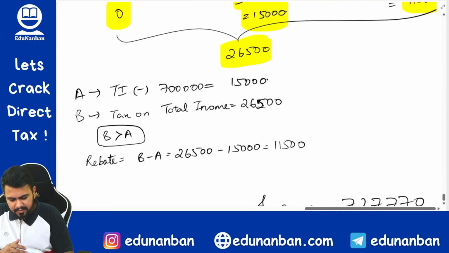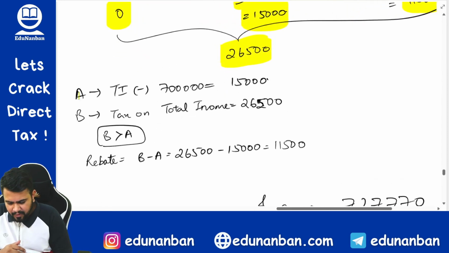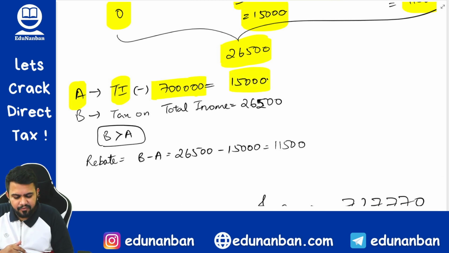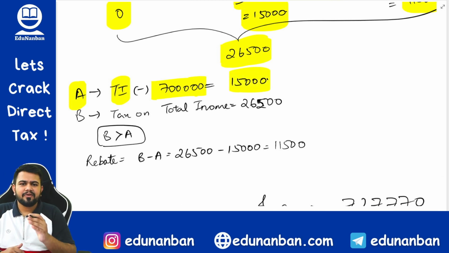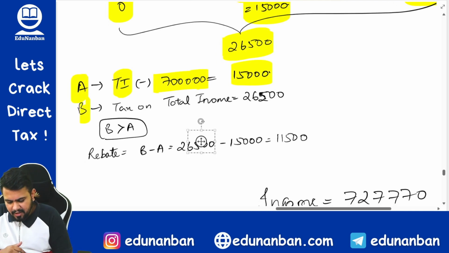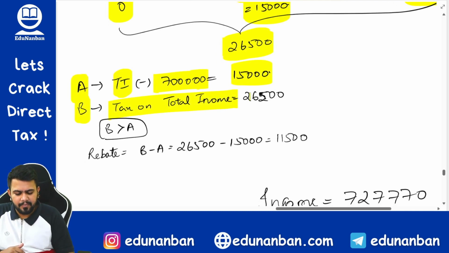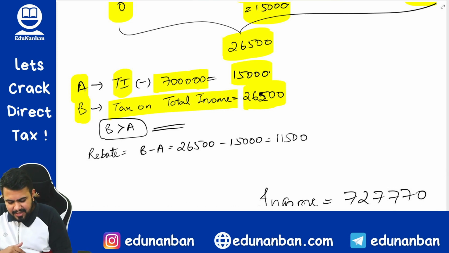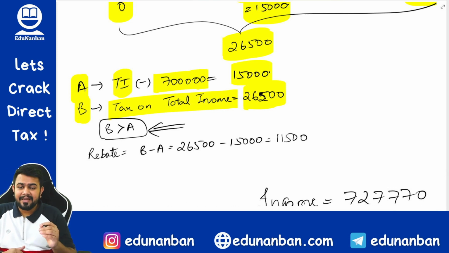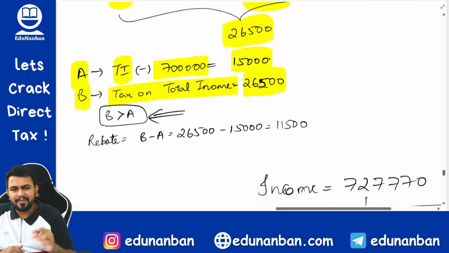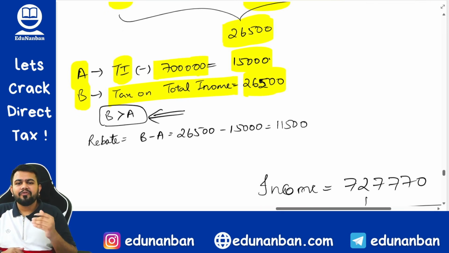So see here. In this case, what is A? Total income minus 7 lakhs, which is coming to 15,000. 7 lakh 15,000 minus 7 lakhs is 15,000. Next B. What is the tax on total income? It is 26,500. Then you should see whether B is greater than A. In our case, answer is yes. 26,500 is greater than 15,000. Hence, rebate is applicable.